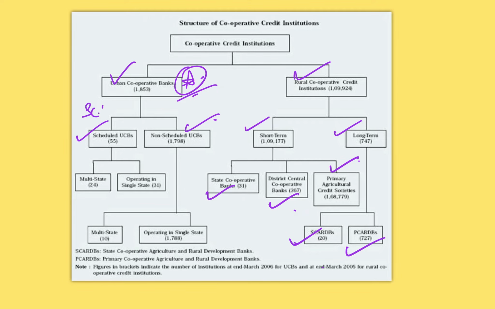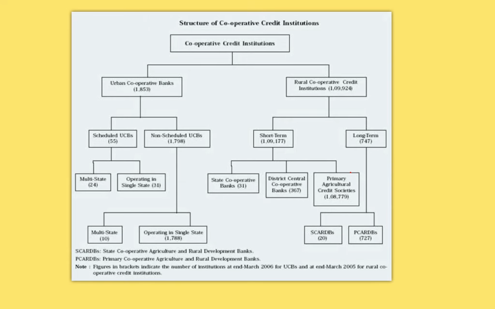But when we're talking about the urban cooperative banks, they can either be scheduled or non-scheduled. Scheduled as in the Schedule 2 of RBI Act, which we have discussed before. And depending on the number of customers they have, they can operate in multiple states or they can operate in a single state. Similarly is the case with non-scheduled urban cooperative banks as well. They can operate in multiple states or in a single state. Please make a note that the primary agricultural credit societies are out of the ambit of RBI and are completely under the state government's control.